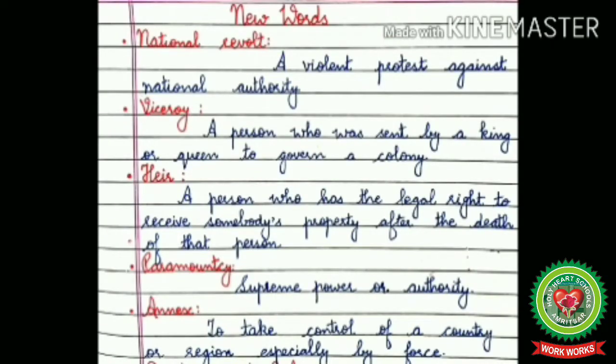Now let us discuss new words related to today's topic. National revolt: a violent protest against national authority. Viceroy: a person who was sent by a king or queen to govern a colony. Heir: a person who has the legal right to receive somebody's property after the death of that person. Paramountcy: supreme power or authority. Annex: to take control of a country or region, especially by force.